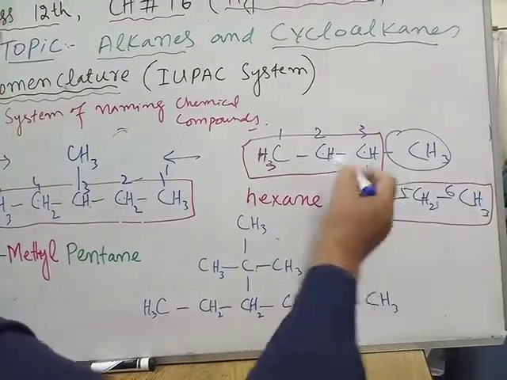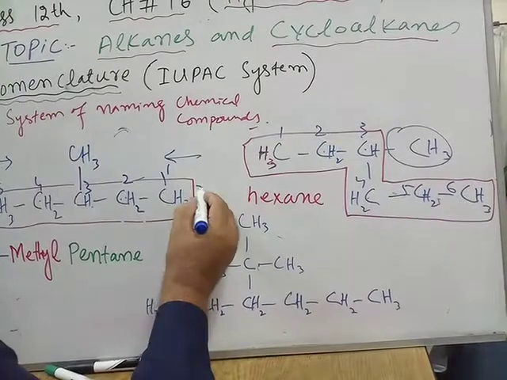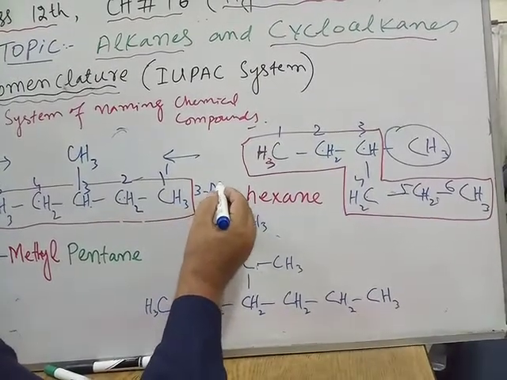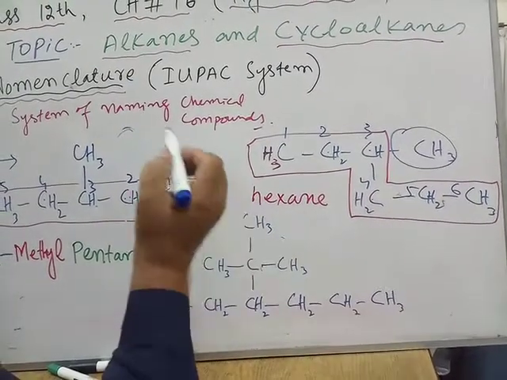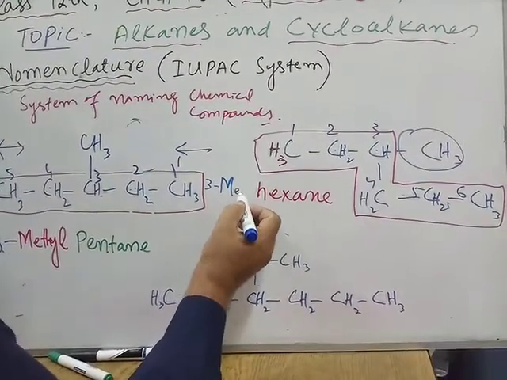A 6 carbon alkane is called hexane. So at the third carbon, methyl is present. So I shall write 3. Write the first letter capital. Remember that you must write the first letter capital. It is a one-word name.